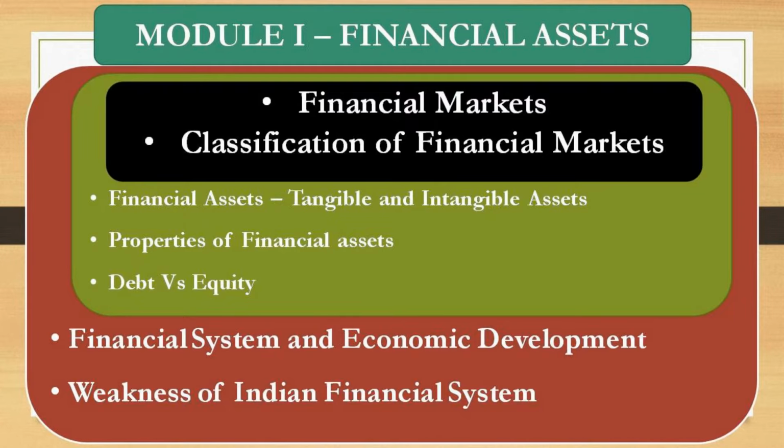We have discussed in the previous videos topics like financial assets, tangible and intangible assets, properties of financial assets, debt versus equity. In front of us there are two topics that we are going to discuss. What are the topics? Financial markets, classification of financial markets.